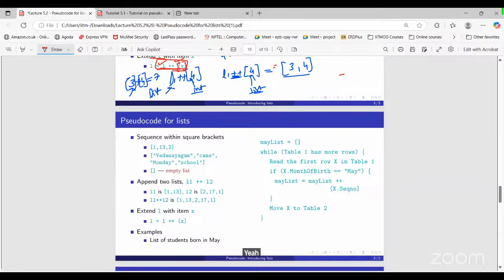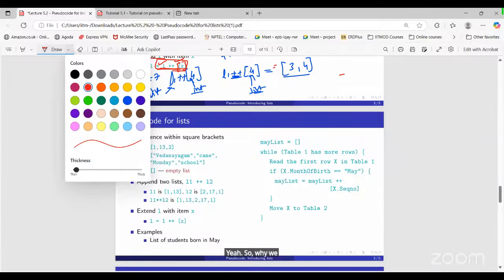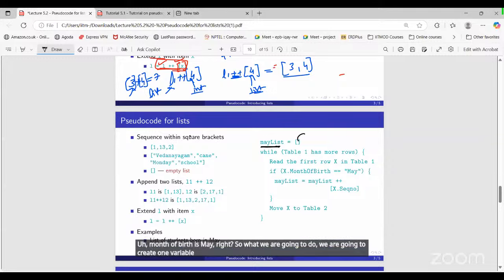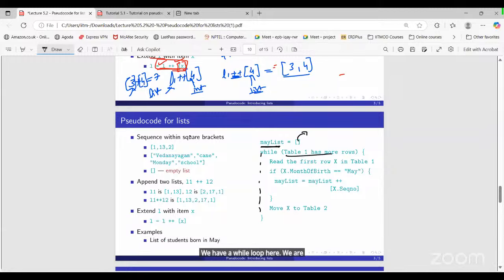Why do we require this list? We already discussed that. You can see an example here. Let's say I want to store the sequence number of a student whose month of birth is May. We create one variable, May list, an empty list. We have a while loop, going through all the rows one by one. We check if the month of birth is May, and then we add that sequence number into this list.